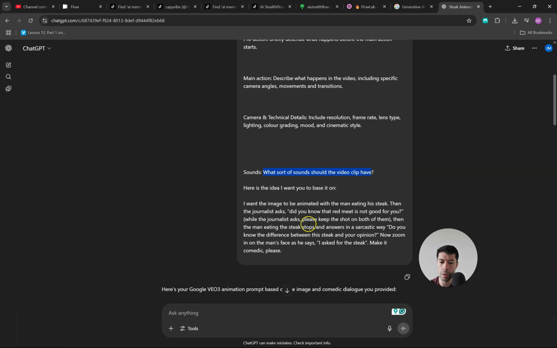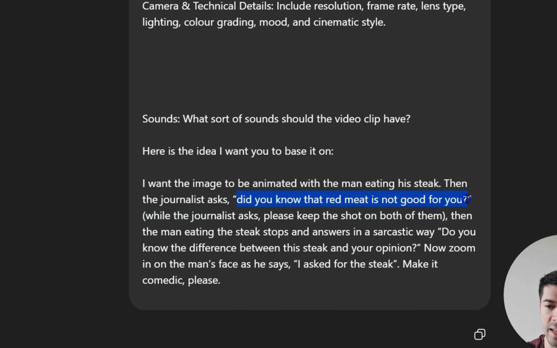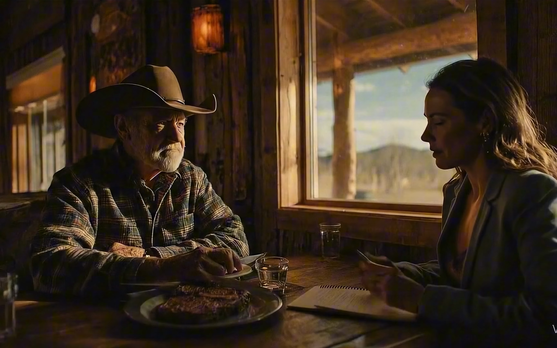And then the most important thing is, all that you need to know is what you want, your idea for the image. In this case here, this is my idea for the image. And most important of all, what do you want the image to speak needs to be put between quotation marks. So for example, in this case here, "Did you know that red meat is not good for you?" That's what the journalist said in this clip.